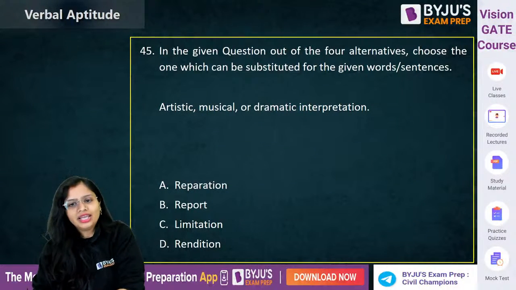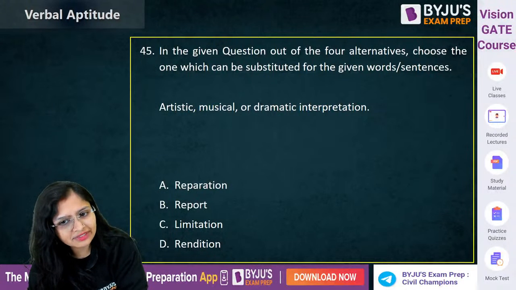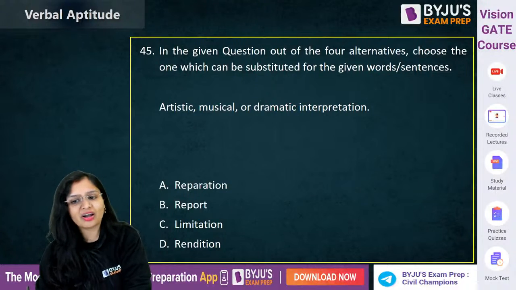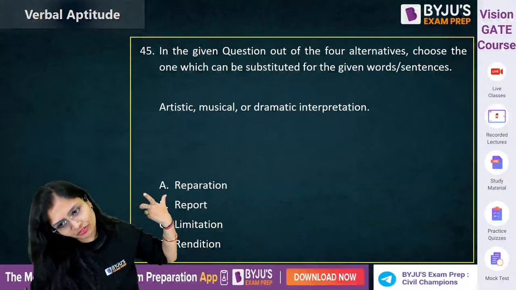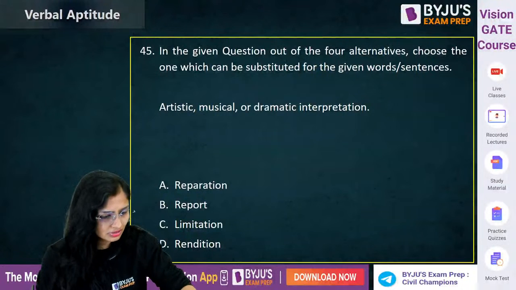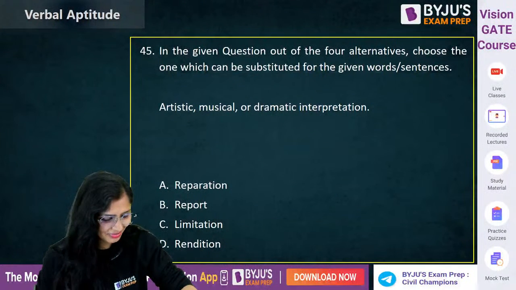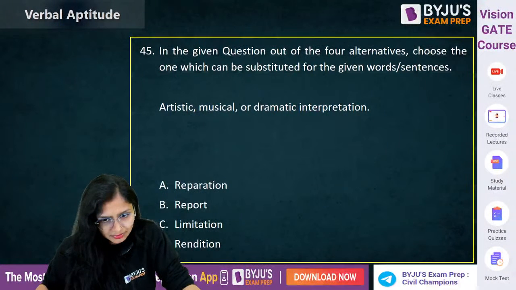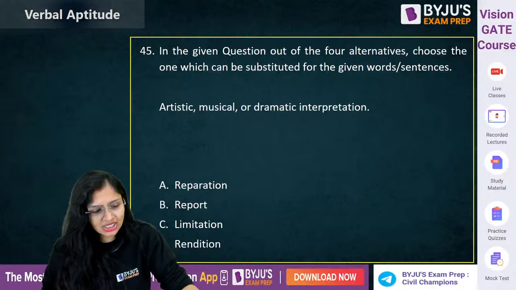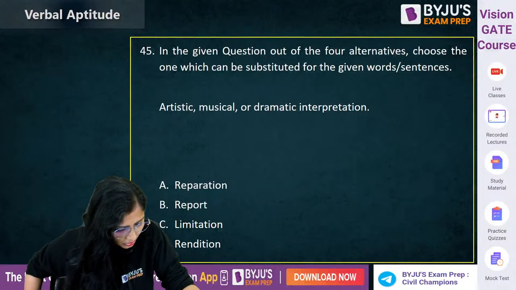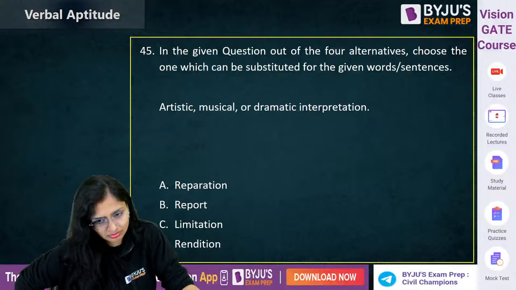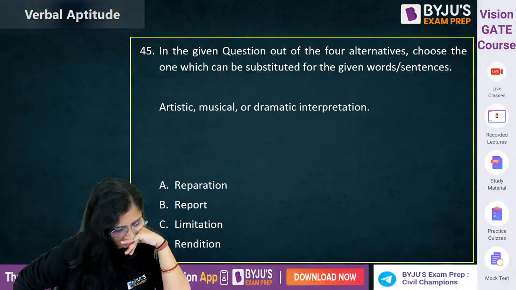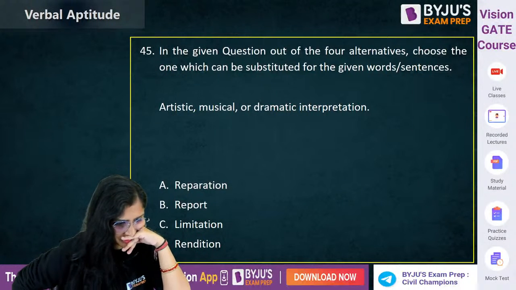Now this one. In the given options, out of the 4 alternatives, choose the one which can be substituted for the given words. Artistic, musical or dramatic interpretation. Instead of using these big words, you use one word. Artistic, musical, dramatic interpretation. Instead of this, what can you do? Correct. Very good, Sharath.